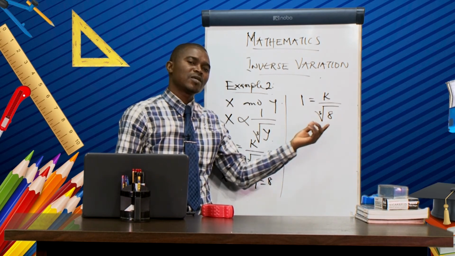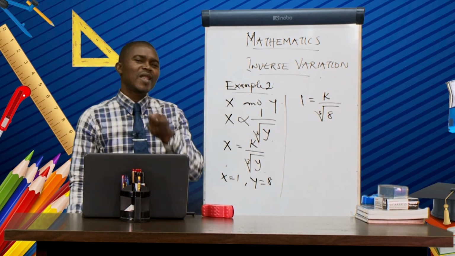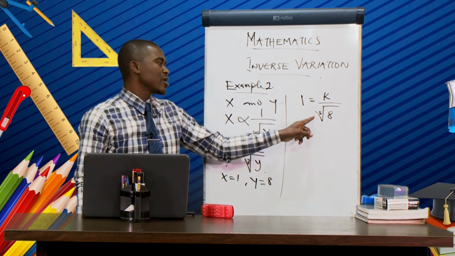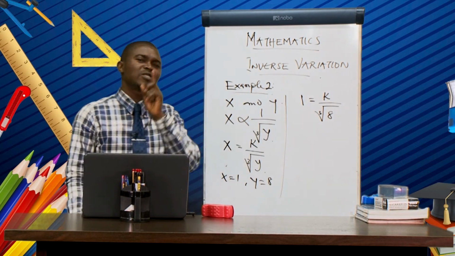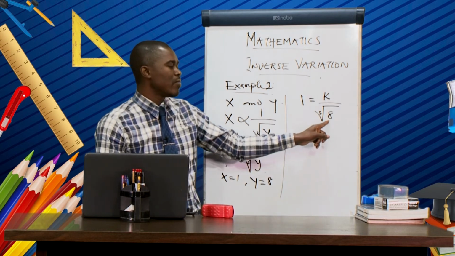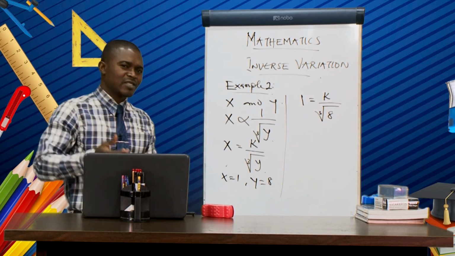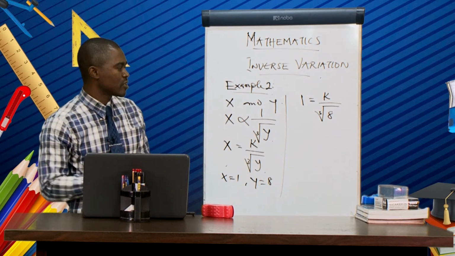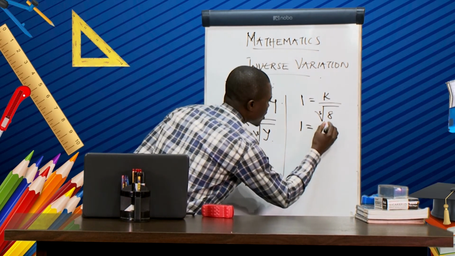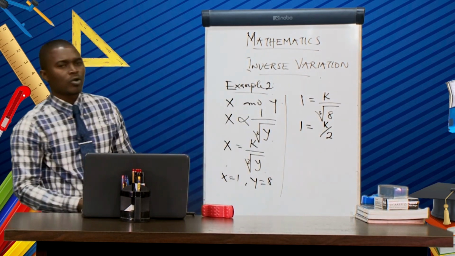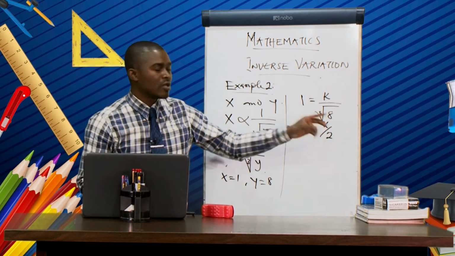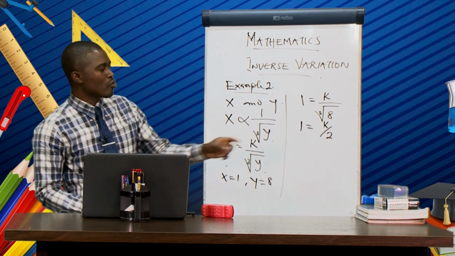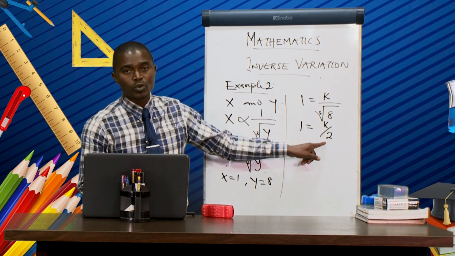Cube root means the same number that when you multiply it 3 times, it will give you the number in the root. Which number can we multiply 3 times that will give us 8? Is that 2? Correct. So we have 1 now equal to k over 2. When you multiply 2 three times, 2 multiplied by 2 is 4, and 4 multiplied by 2 is 8. So cube root of 8 is equal to 2.